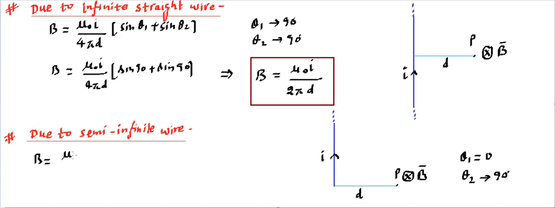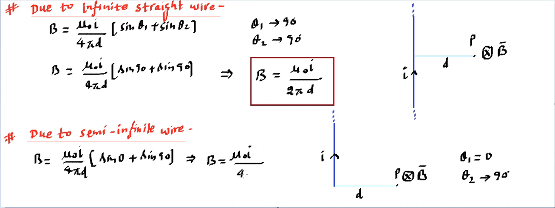It becomes mu naught I divided by 4 pi d times (sine theta 1, which is 0, plus sine theta 2, which is 90). Sine 90 is 1, that we know, so B is equal to mu naught I upon 4 pi d.